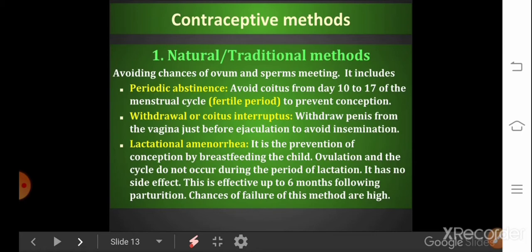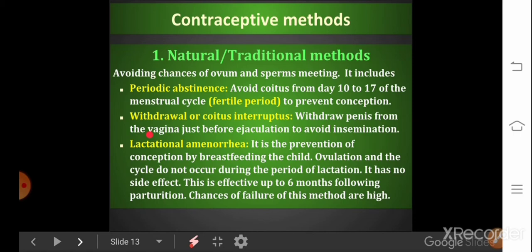In the natural method, fusion of sperm and ovum is avoided naturally. So it works on the principle of avoiding the chances of gametes meeting. Clear? It can be done in three ways. First one is periodic abstinence, second one is withdrawal or coitus interruptus, and third one is lactational amenorrhea.